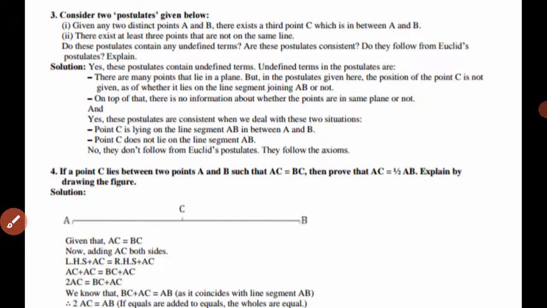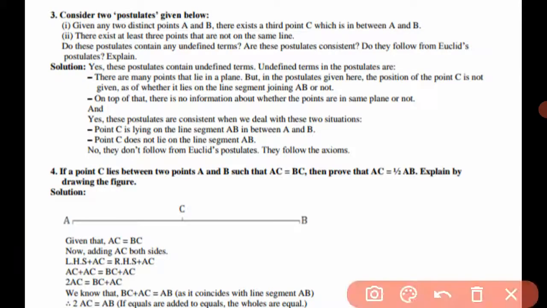Now after this, question number 3. Consider two postulates. Given any two distinct points A and B, there exists a third point C which is in between A and B. And second, there exist at least 3 points that are not on the same line. Do these postulates contain any undefined term? Are these postulates consistent, and do they follow from Euclid's postulates?